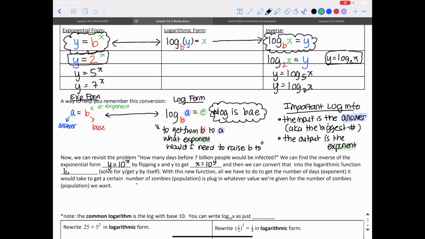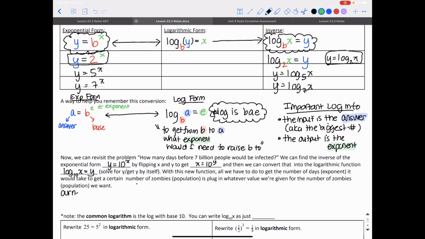We're going to have log base 10 of our answer, which is x, is equal to y. And there, we've gotten y by itself now. With this new function, all we have to do to get the number of days it would take to get a certain number of zombies is plug in whatever value we're given for the number of zombies and see what we get. So I would, in this case,